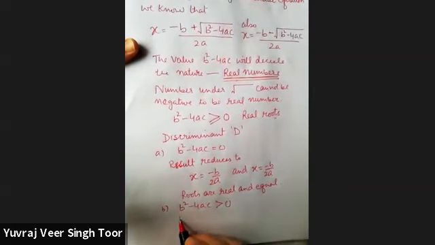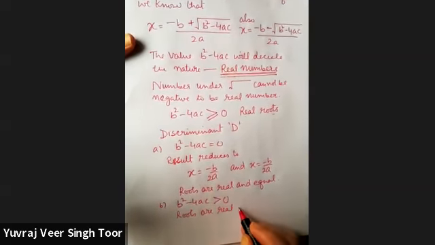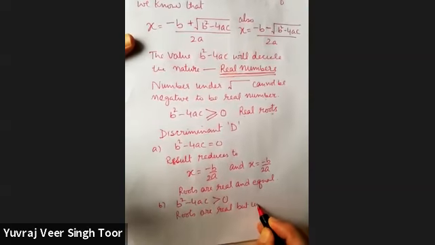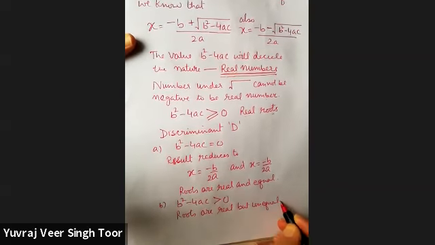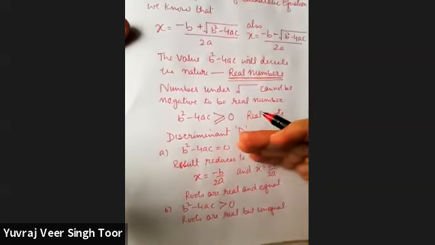So this means roots are real but unequal, बराबर नहीं है.